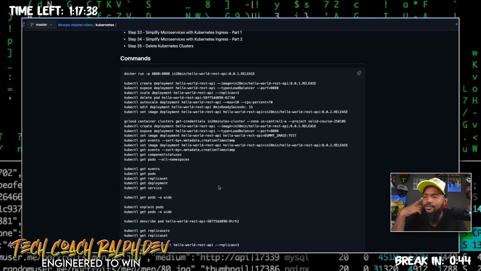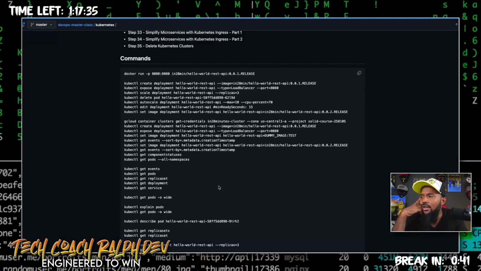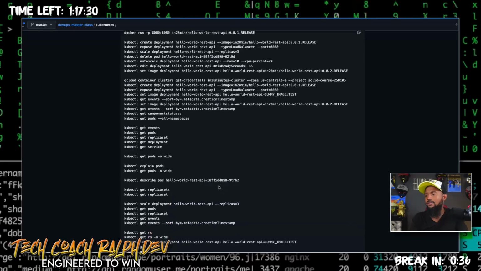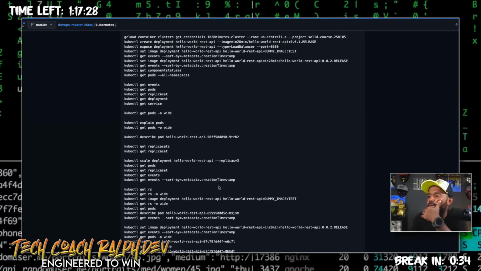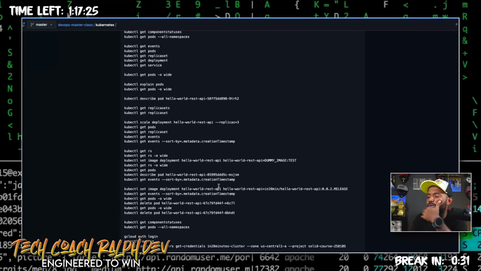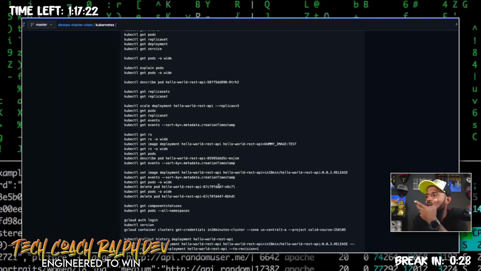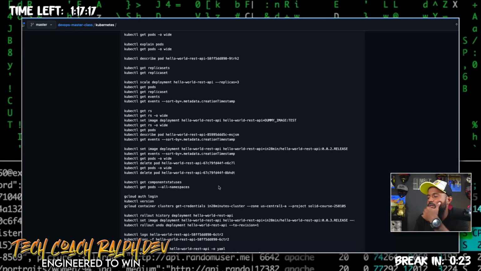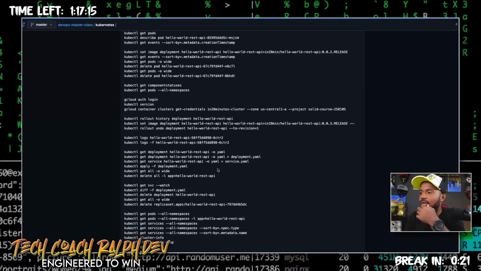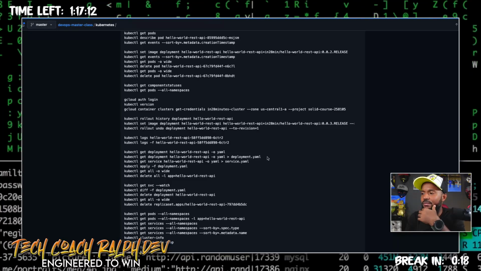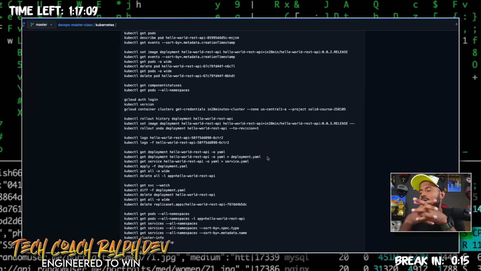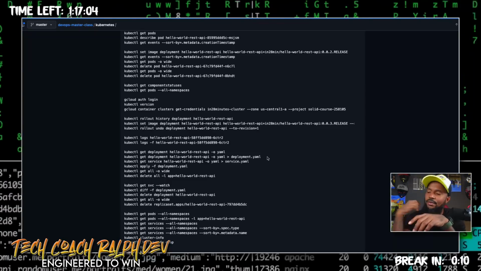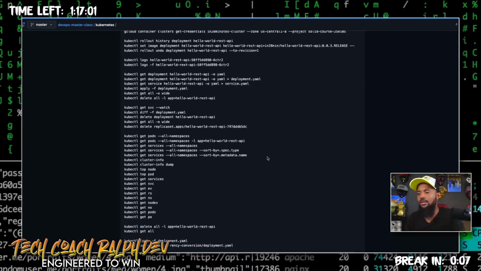Let me see. Create deployment. Describe, sort, dummy image. All right, so here is where they get into the YAML part, which we're not even at yet in the class. But that is a bit annoying that I'm not able to pass an environment variable in here.